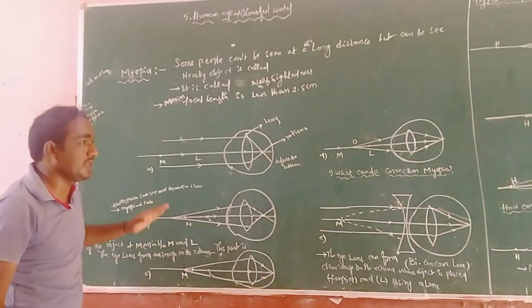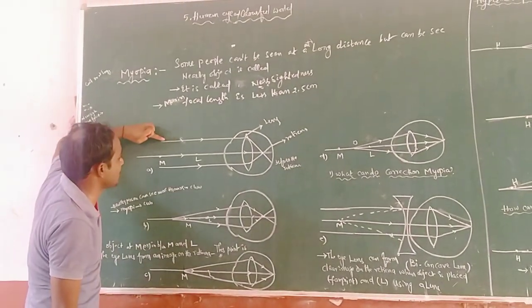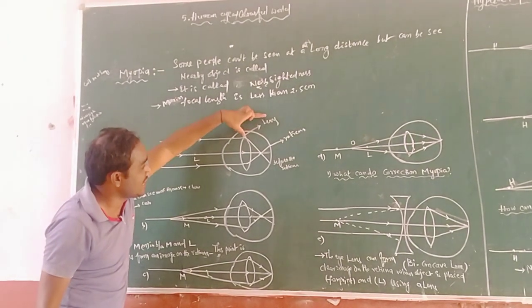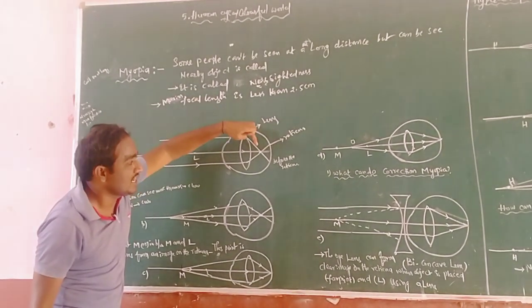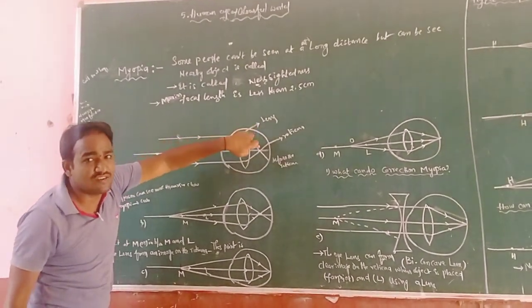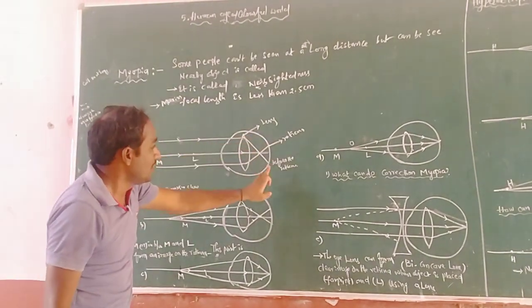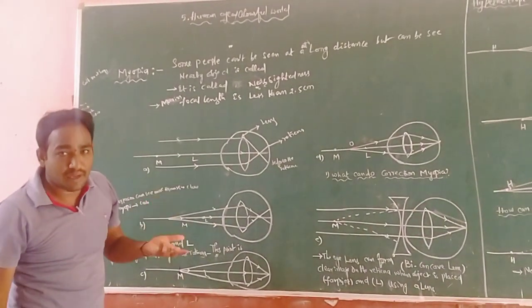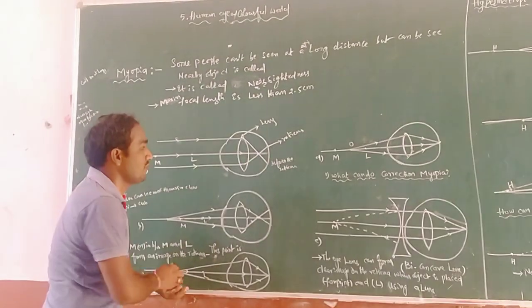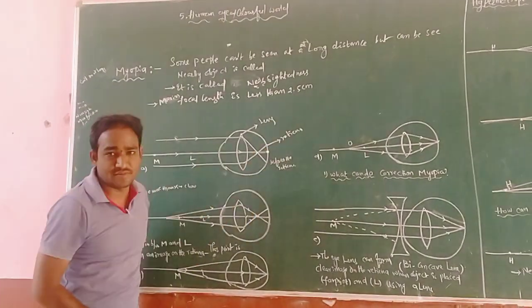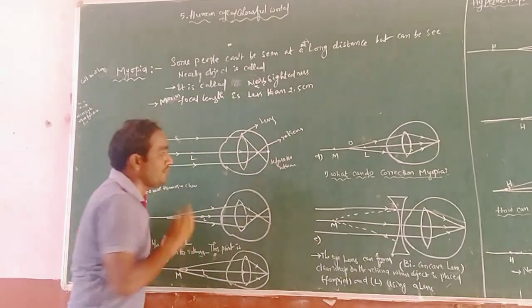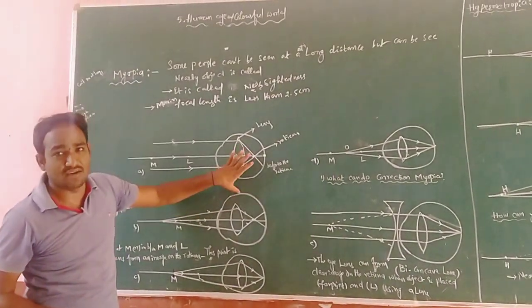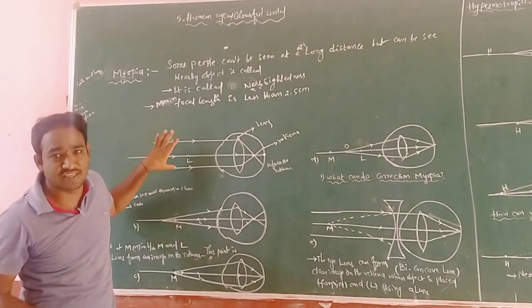The image is formed before the retina. Before the retina means in front of the retina. So this is the initial diagram of myopia.